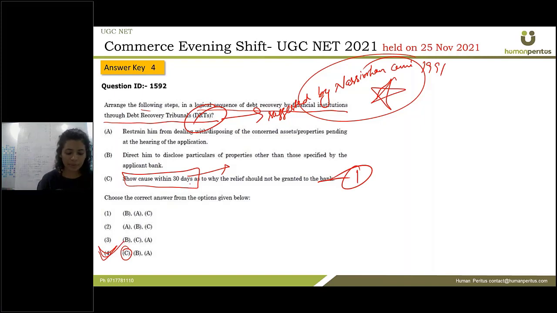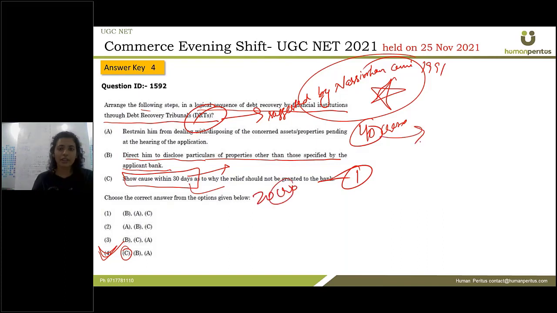Okay, after this time period, the company can mention the reason why they are not paying their debt. Second, they will direct him to disclose particulars of the property other than those specified by the applicant bank. Suppose they had a debt of 40 crores and they mentioned property of 20 crores earlier. To get the remaining 20 crores back, they'll ask him to disclose particulars of property other than mentioned earlier, right? So this will be the second one.